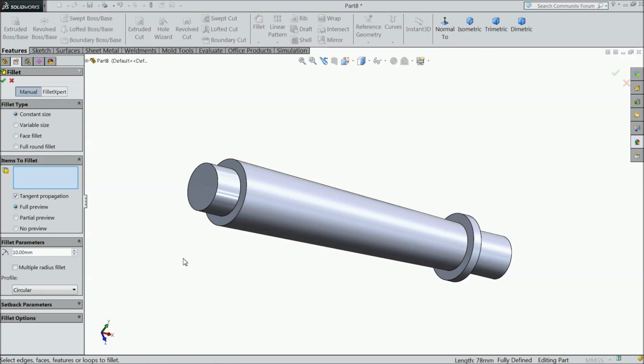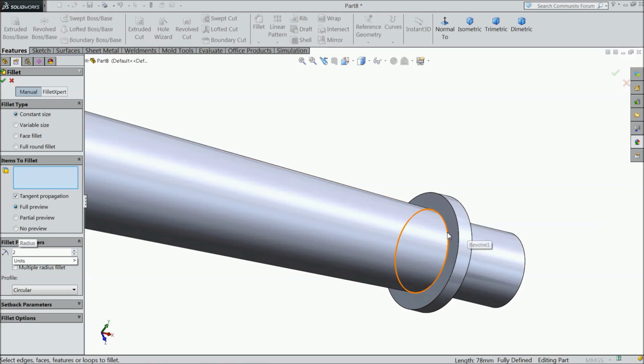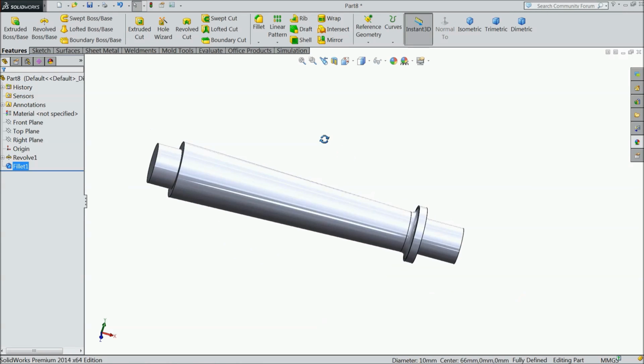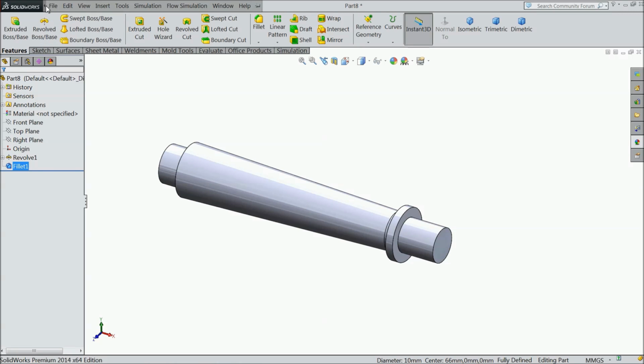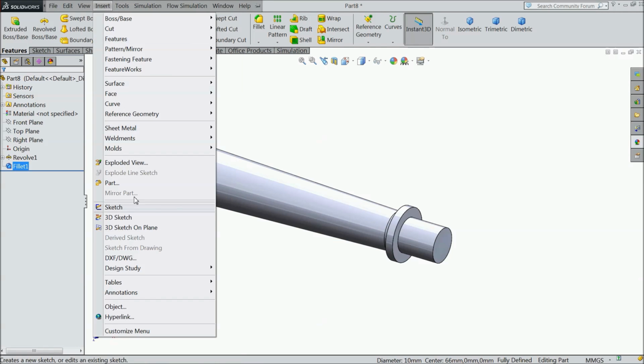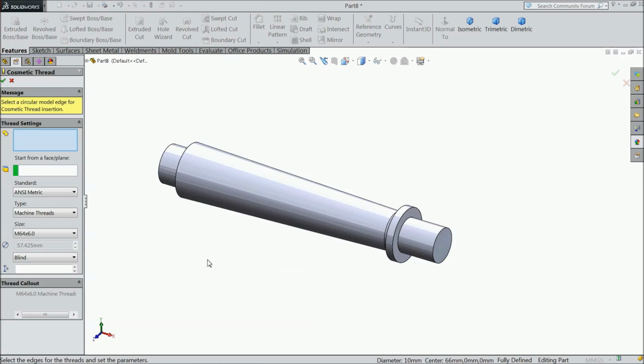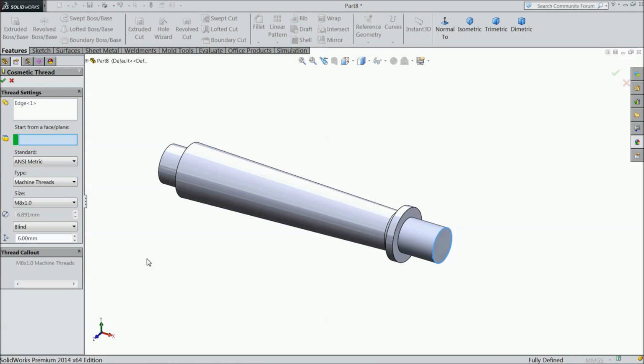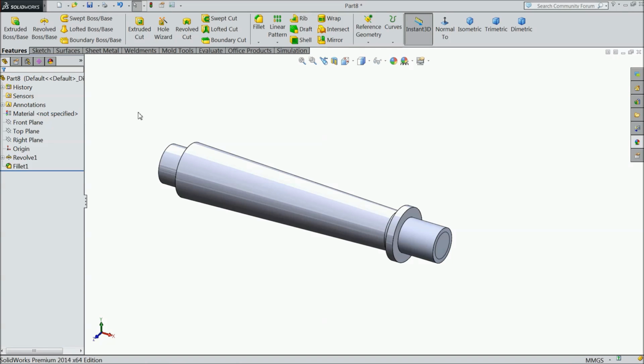Keep fillet 2 mm radius or select a small 1.5 mm. Now we will assign some cosmetic thread. Select one end. Here select M8 by 1, blind 6 mm. Keep line 10 mm. Okay.